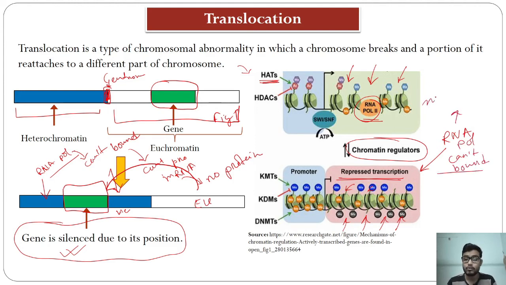So no functional mRNA is produced, and if no functional mRNA is produced, we have got no protein, nothing at all. So that means the total gene is now silenced.